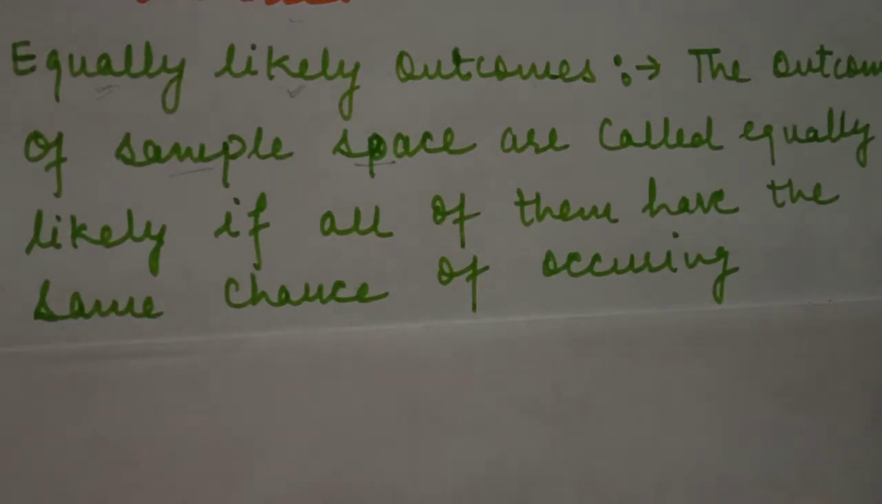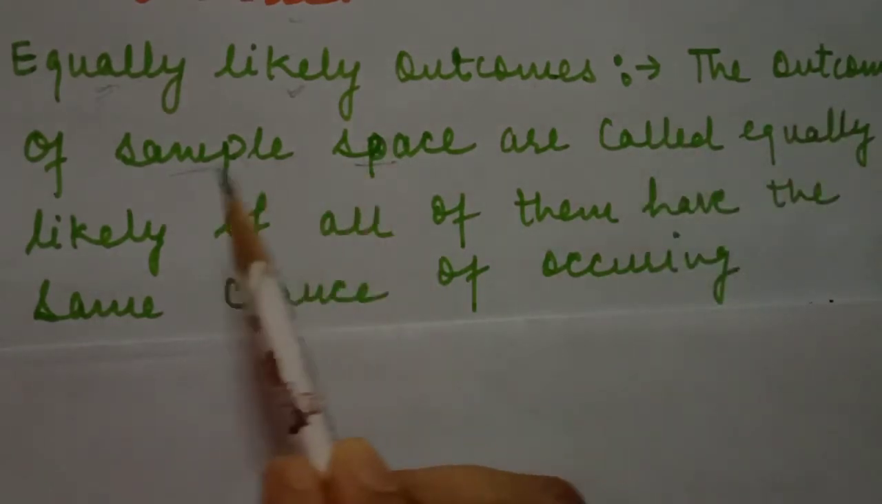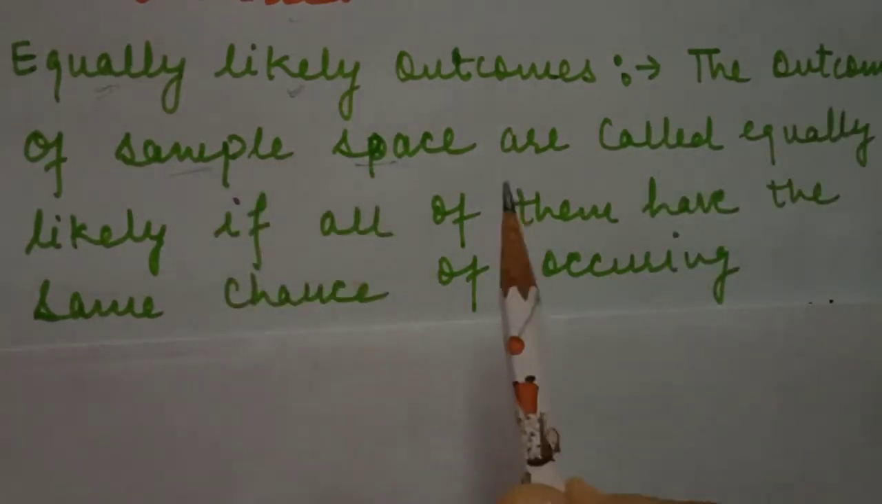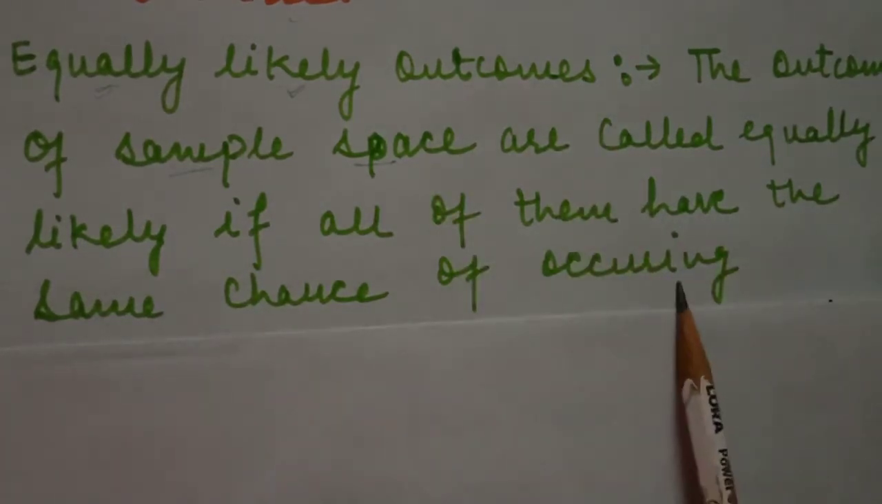Equally likely means equal as well as same. So when in a sample space we have all the possible outcomes, if they have the same chance of occurring, the same probability of occurring or not occurring, then we call them equally likely outcomes. For understanding this definition, equally likely outcomes, we will take an example.